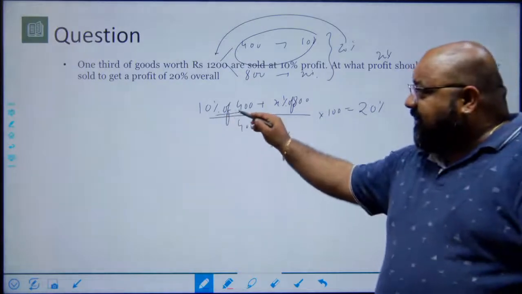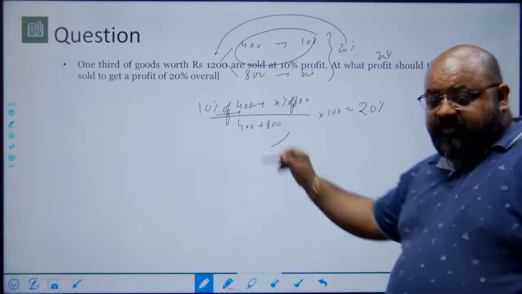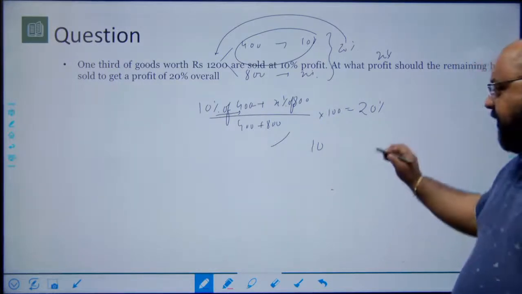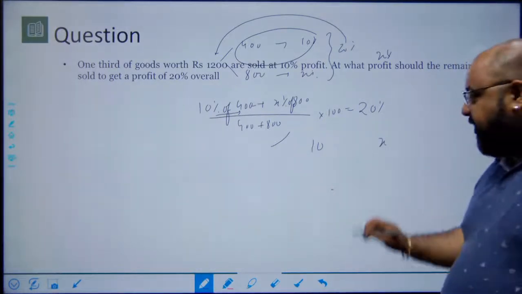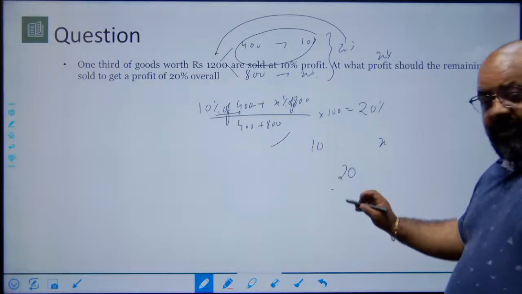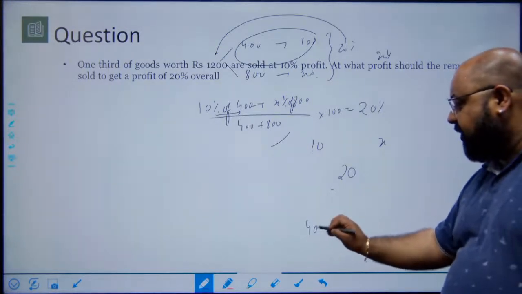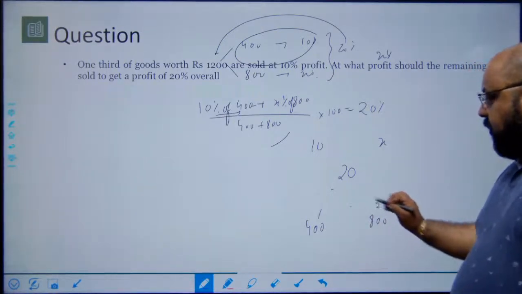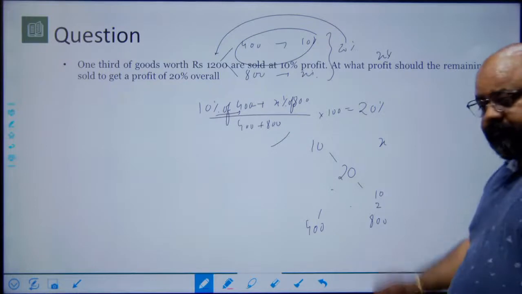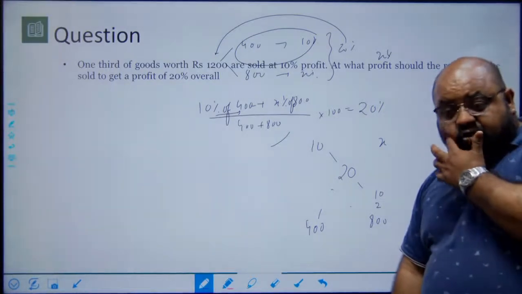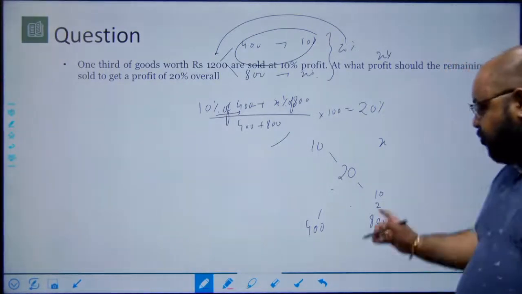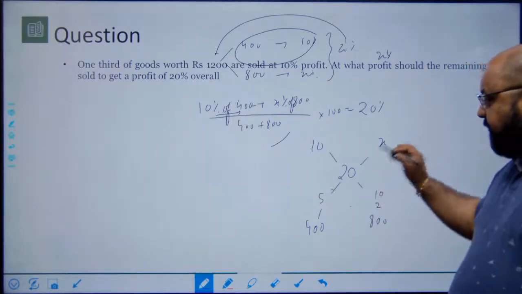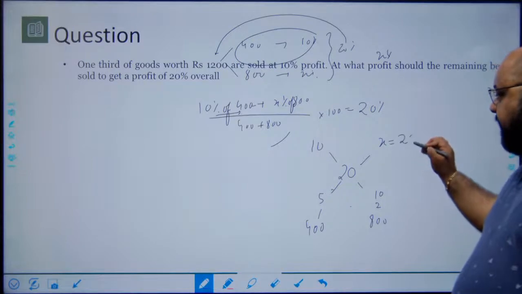As you can see, the weight attached to the percentage profit is the cost price. So I write 10 percent profit on the first part, x percent profit on the second part, overall profit of 20, and the ratio of cost price is 400 and 800, which is a ratio of 1:2. The difference here is 10. If the ratio of differences has to be 1:2 and 2 becomes 10, 1 has to become 5. Simply add 5 to 20 to get 25 as the answer.